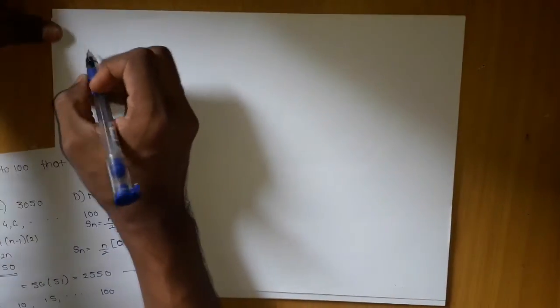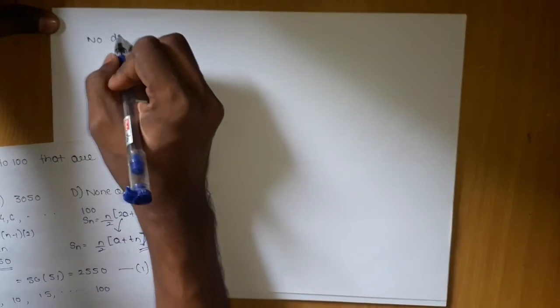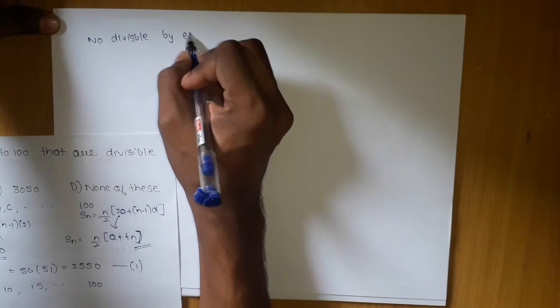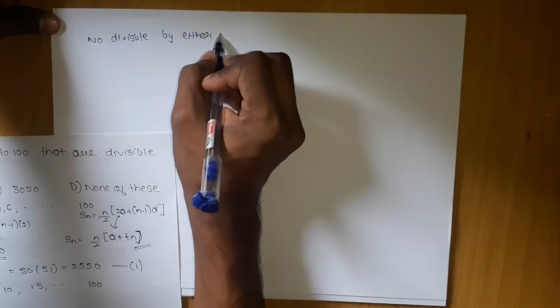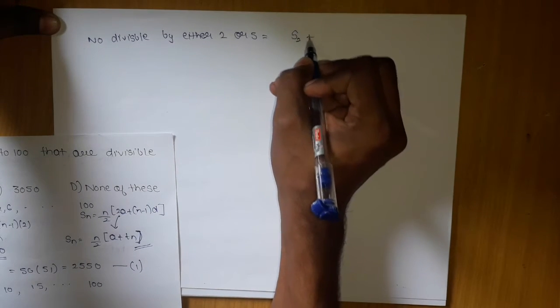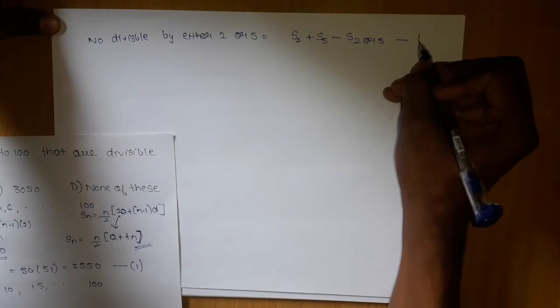So what we have now: the numbers divisible by either 2 or 5 will be what? If I know S2, S5, then subtract what? S2 or 5, from where?